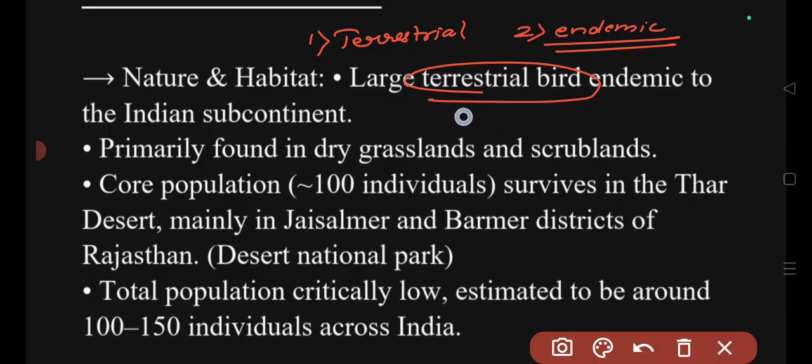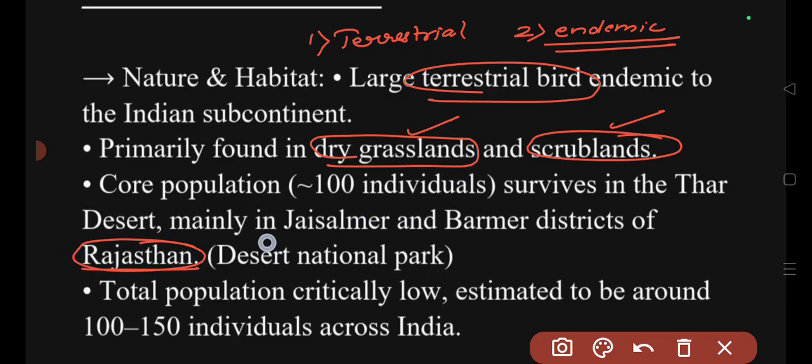Primarily it is found in dry grasslands and scrublands. Remember this point, it is mostly found in dry grassland regions and scrubland regions, and try to visualize where the dry grasslands are in the Indian map. They are mostly in parts of Rajasthan, right? So that's the reason I can tell you that Rajasthan is the area where we can find more Great Indian Bustards. Mostly in the desert areas the Great Indian Bustards will be there.